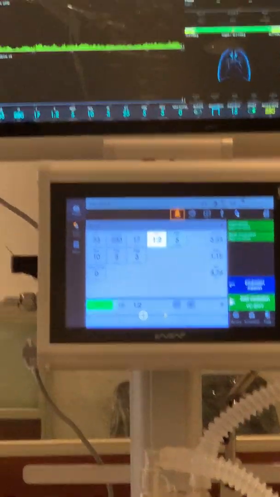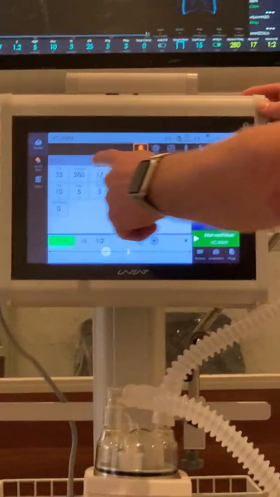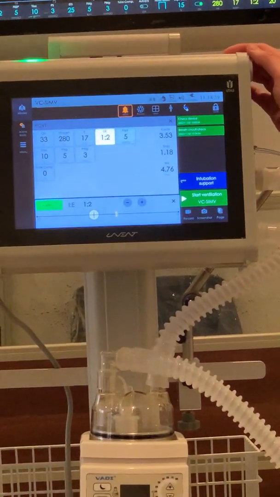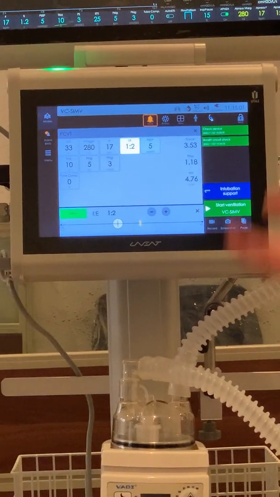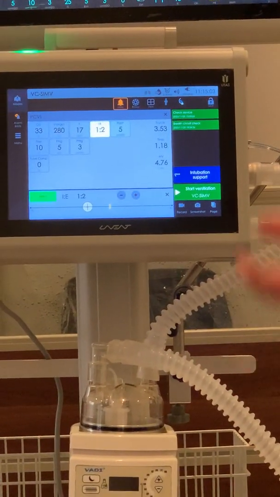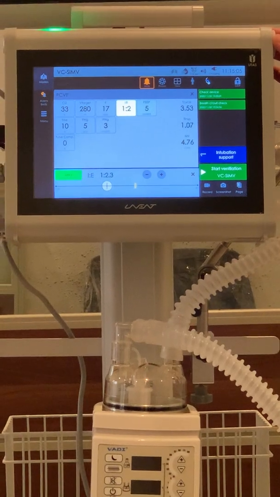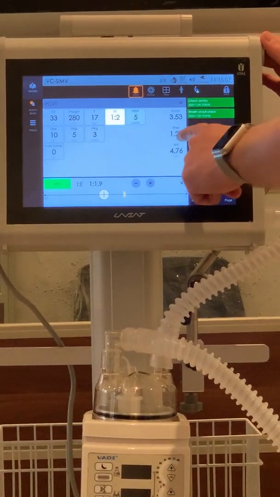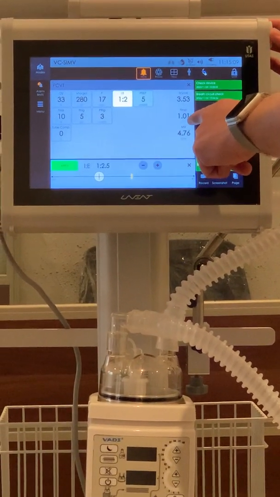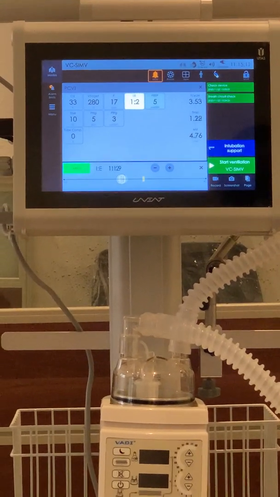But how we explain it, in mandatory modes you have just IE ratio settings. But as soon as you change the IE ratio, you can see how it will influence inspiratory time live.